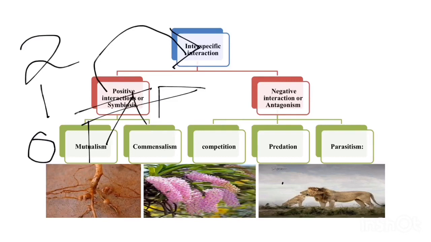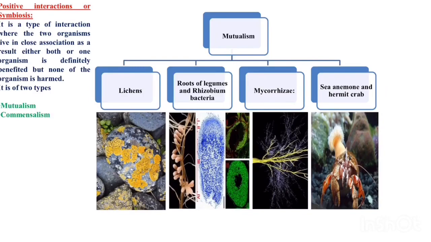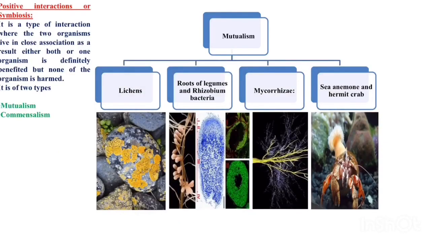Next we shall go with positive interaction. Under the positive interaction there are two types, mutualism and commensalism. First we shall go with mutualism. Mutualism is a type of interaction where as a result of interaction both the organisms are benefited. Best example is lichen. As you all know, lichen is an association of algae and fungi. Here algae prepares the food and gives it to the fungi, and fungi absorbs the water and gives it to the algae. Hence it is a mutualistic association.